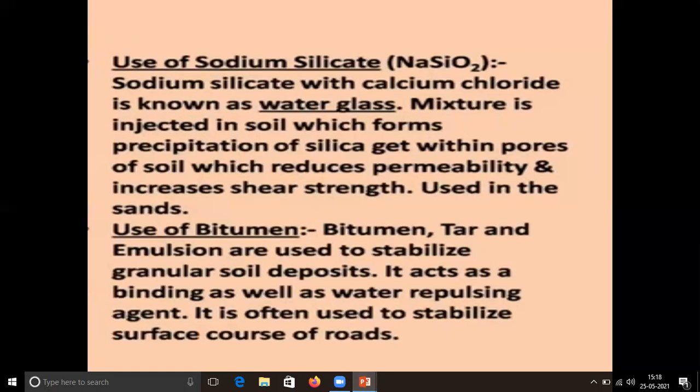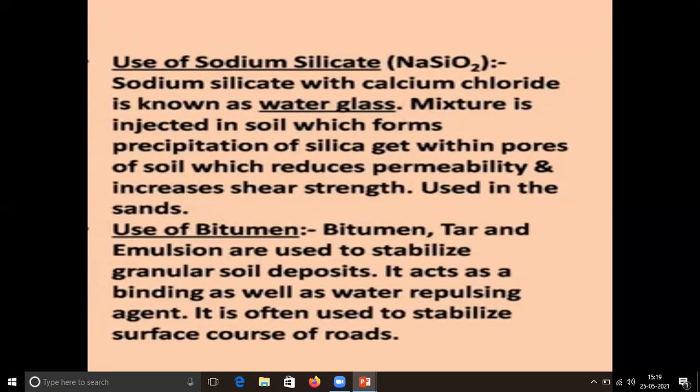When we mix sodium silicate with calcium chloride, the precipitation of silica occurs, and this precipitated silica goes through the pores of soil, due to which the permeability reduces and shear strength increases. Such kind of chemical stabilization is used in sands.